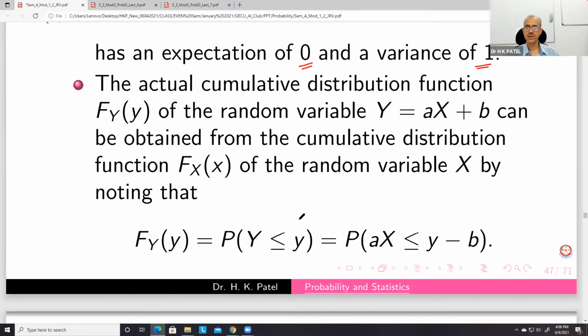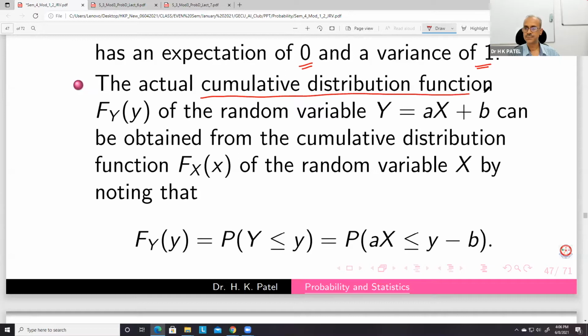So what is the cumulative distribution of y? What is y? y is ax plus b. We know everything about x. Everything about x means we know the mean of x, the standard deviation of x, and the probability mass function of x. We also know the cumulative distribution function of x. But then, what is the cumulative distribution of ax plus b? That we have to see.